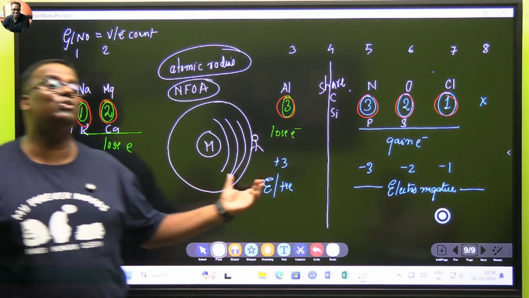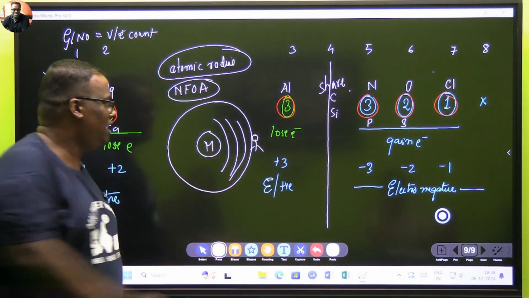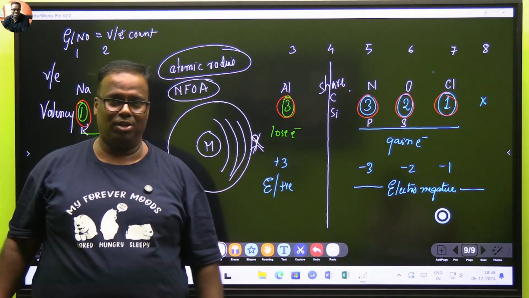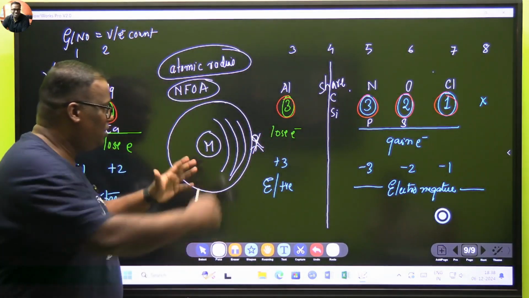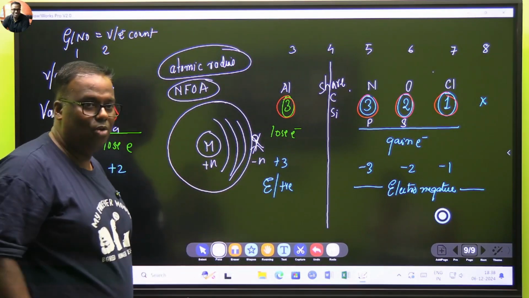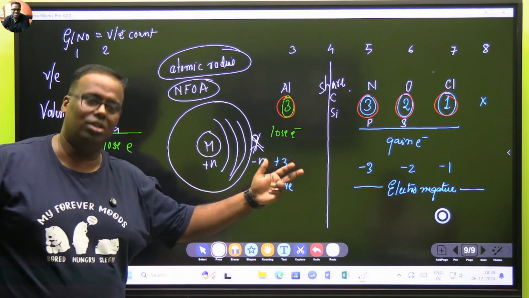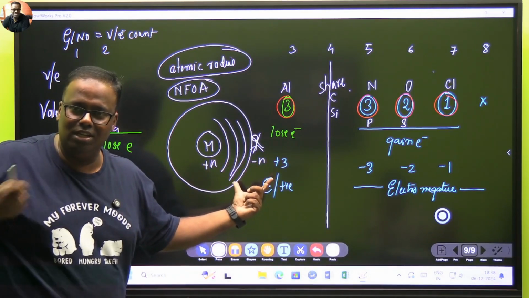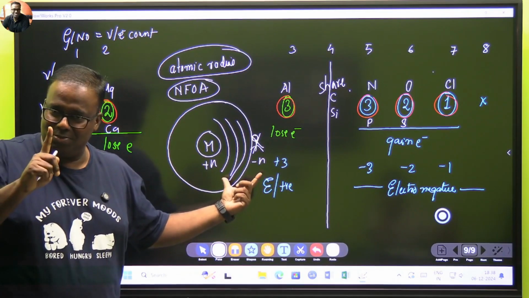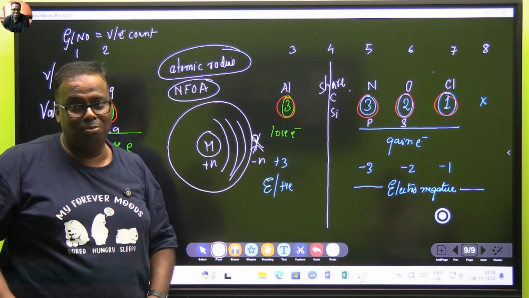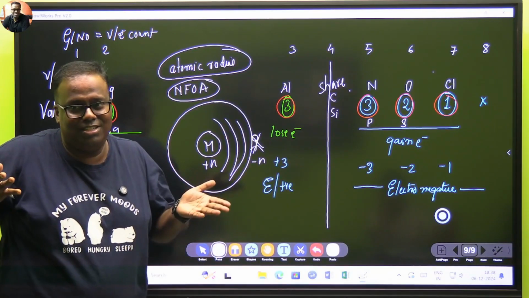Then we'll see how ion forming works. You killed one child, it went, but you won't be able to kill the second child. Why? Before killing one child it was plus n, minus n. Now what has happened? One robber gone. Robbers are equal to policemen. One robber in the city has been killed, so one policeman has become extra. So the police monitoring on the robbers, per capita, has increased.